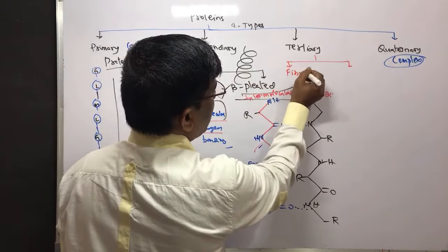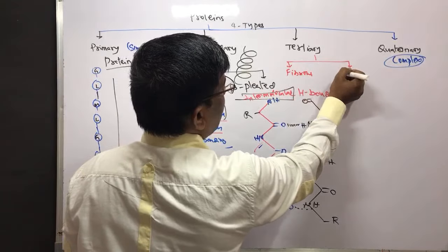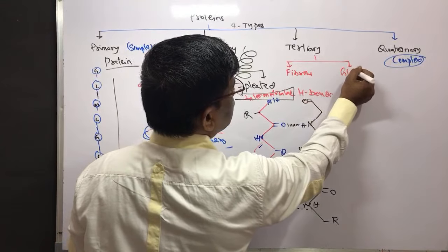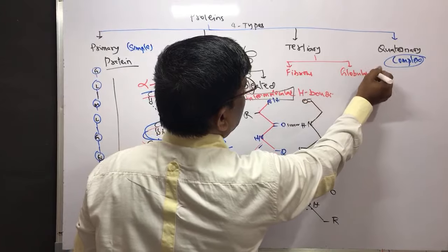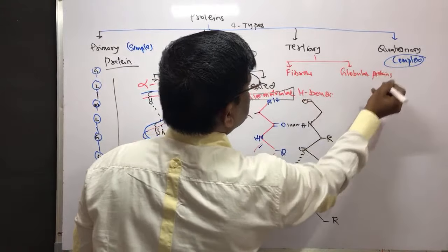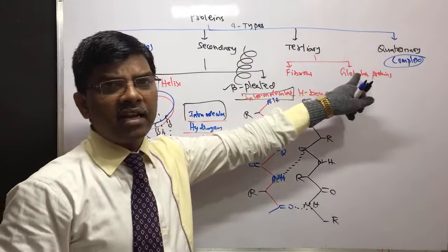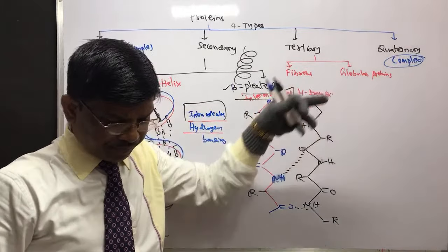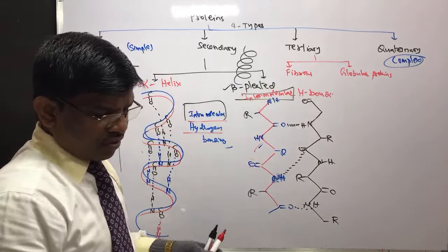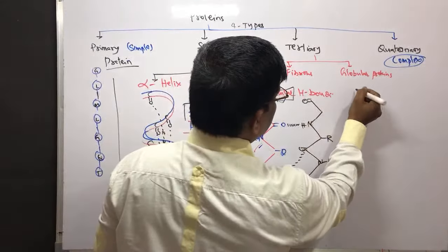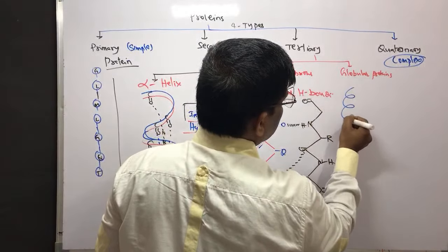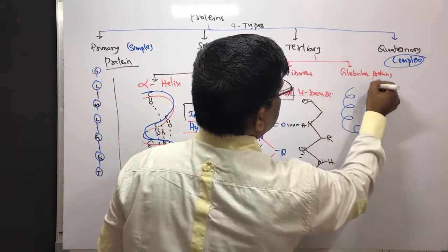Tertiary structures are fibrous proteins or globular proteins. This is also another way of classifying proteins, fibrous and globular. If I write in a fashion, it is going to be like this.